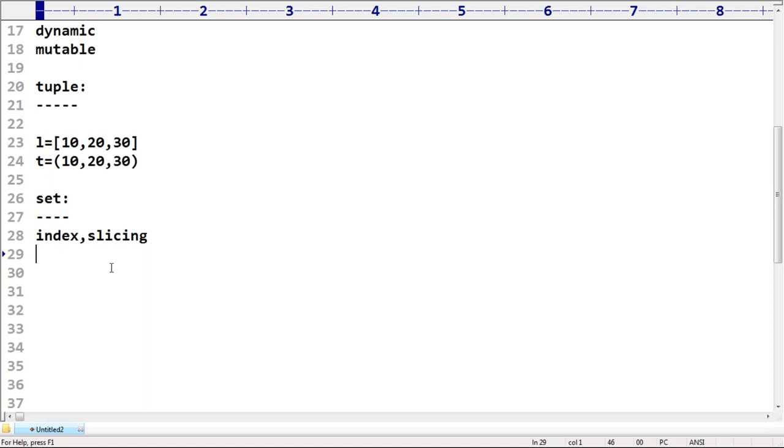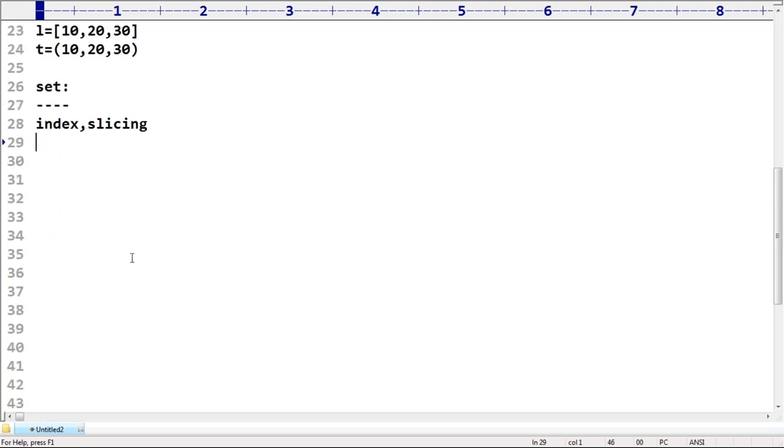Next, one more very important point I covered, sir. T is equal to 10, I took. What is the type of T? Int type. Remember that. Now, T is equal to 10 comma. Then automatically, sir, what is this type? Tuple type.